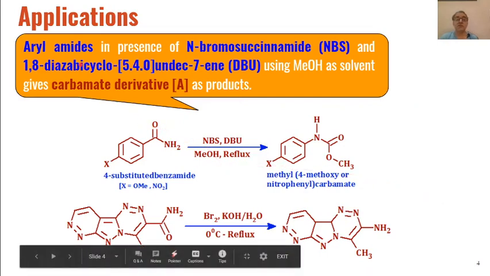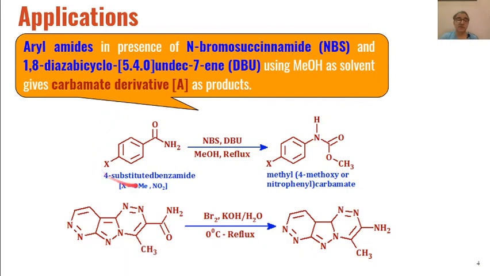A few examples of Hofmann rearrangement. For example, these types of aryl amides in the presence of N-bromosuccinimide, NBS, and DBU, I have already told you, 1,8-diazabicyclo[5.4.0]undec-7-ene, that is called DBU. This is used as the base, and NBS is used as a source of bromine. So this base will be used for the abstraction of the proton.